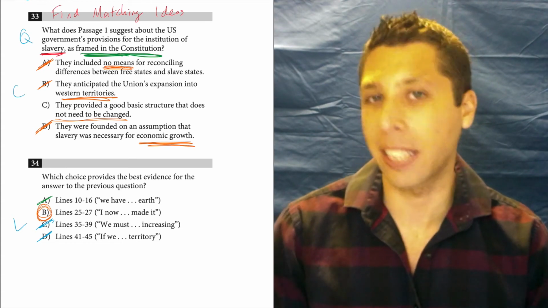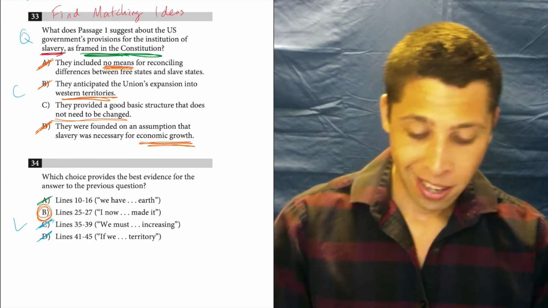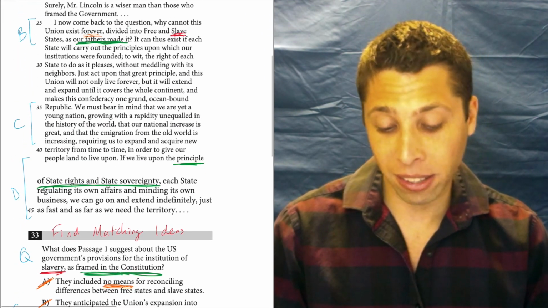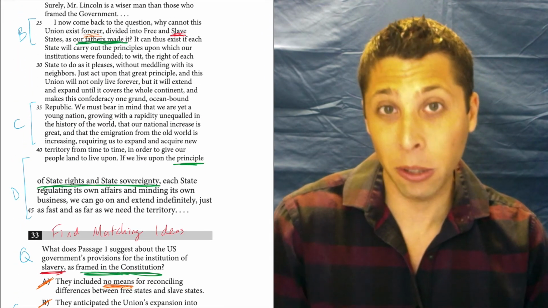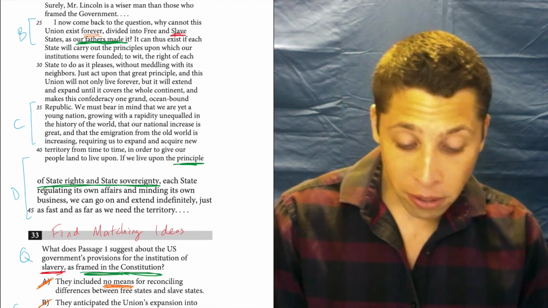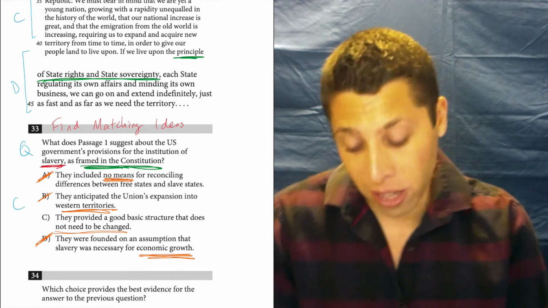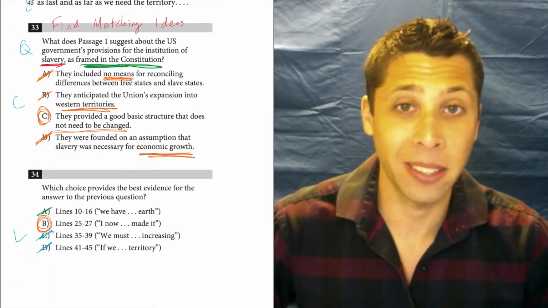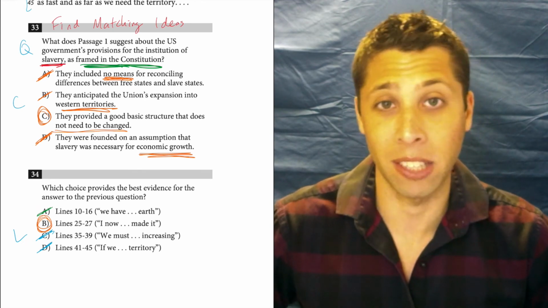If they're talking about economic growth, I'm going to know it. If they're talking about not changing the Constitution, it's a little harder here. I mean, there's some clues. It doesn't come out and say it, but existing forever, it's close enough. And so there we go. That's going to be the answer to number 33, basically, because everything else is much more obviously wrong.